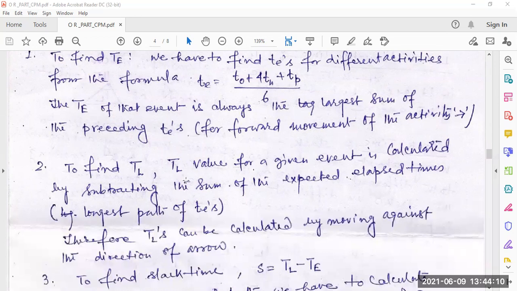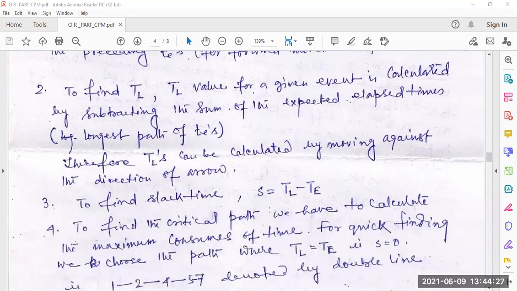To find the TL value for a given event, we subtract the expected time sum going in the backward direction of the arrow. To find slack time, S equal to TL minus TE.